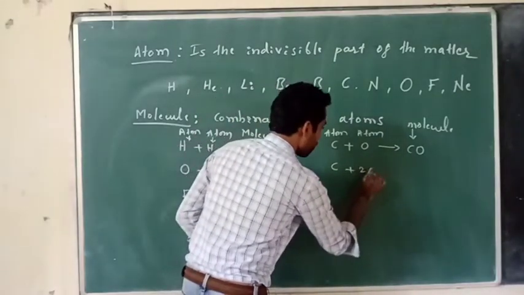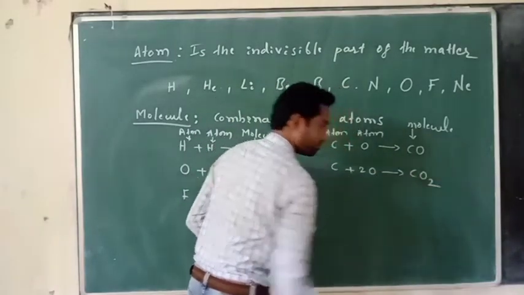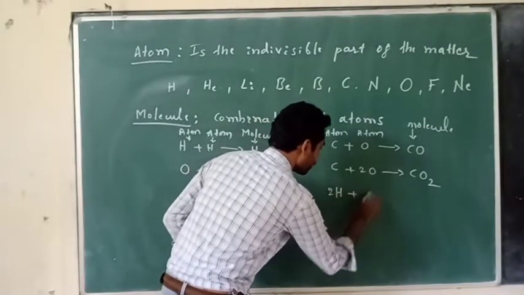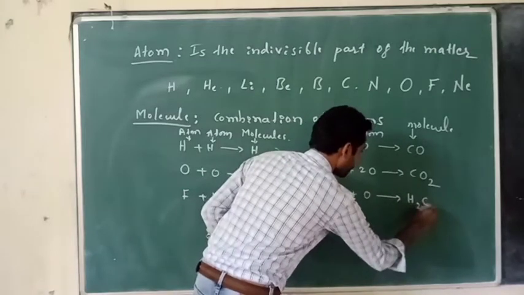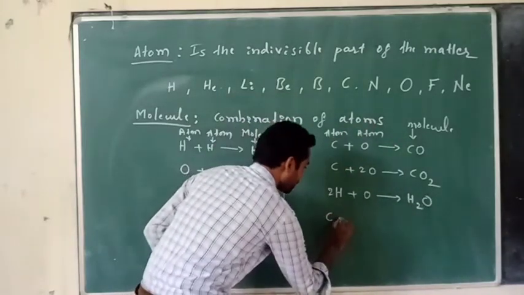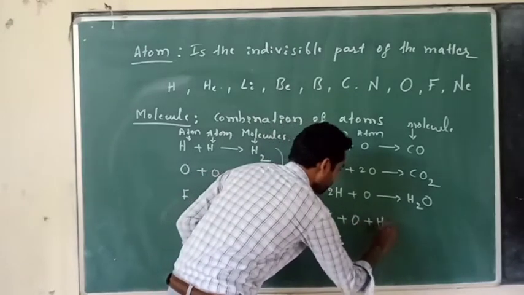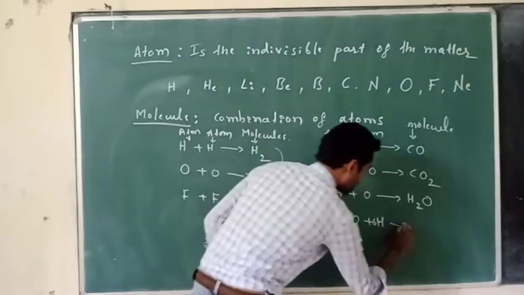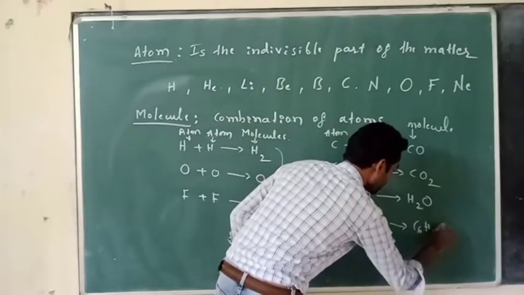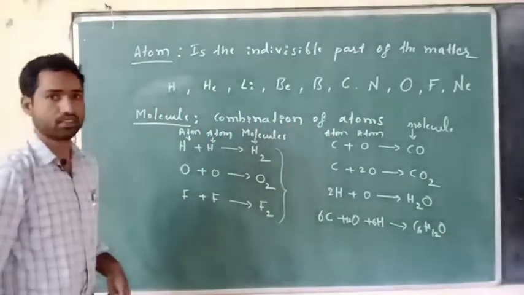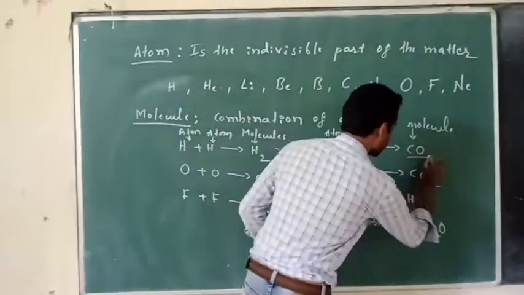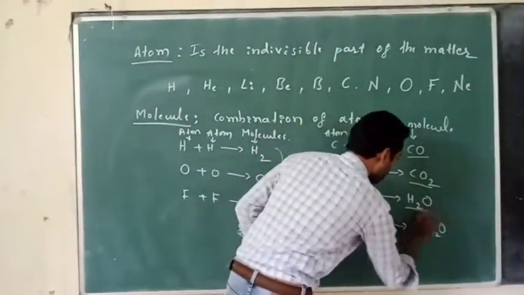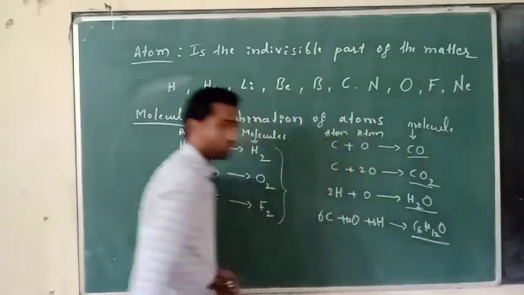Carbon combines with two oxygens to form carbon dioxide. Two hydrogens combine with one oxygen to form H2O. Carbon combines with oxygen and hydrogen: 6 carbons combine with 6 oxygens and 12 hydrogens, so it gives C6H12O6, glucose. Right? So these are all molecules. Carbon monoxide is a molecule, carbon dioxide is a molecule, water is a molecule, glucose is a molecule.